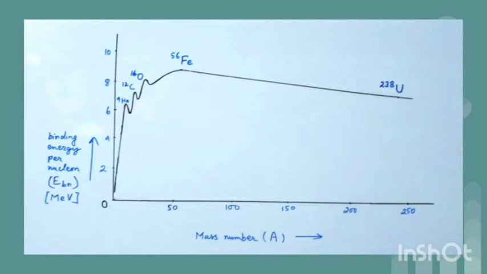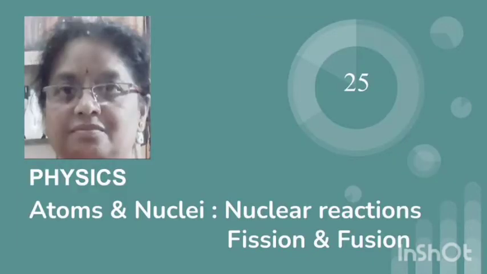When two light nuclei fuse or join to form a medium weight nucleus, then also there is an increase in binding energy, and hence energy is released in the process as it occurs in fusion reaction. The energy released in nuclear reaction is much higher than that produced in chemical reaction.